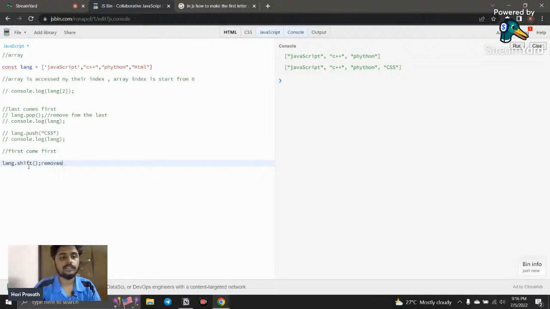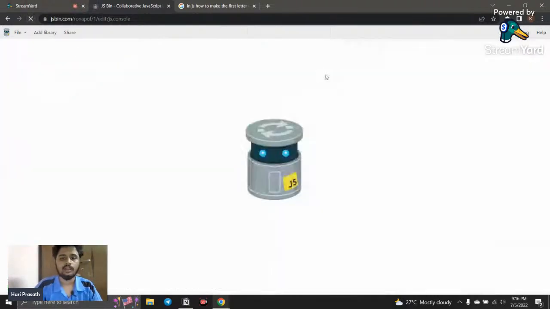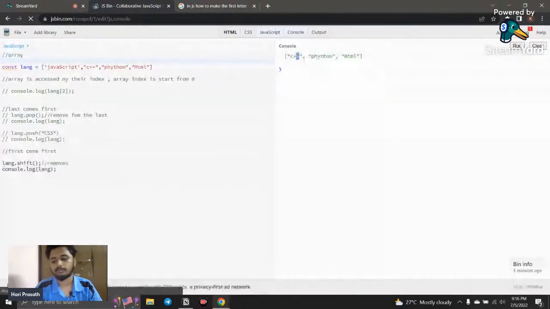If I refresh, it removes whoever comes first. So it removes the first element. Let's see how it works. I just copy and paste it here, uncomment it and refresh, and here you can see JavaScript is removed.